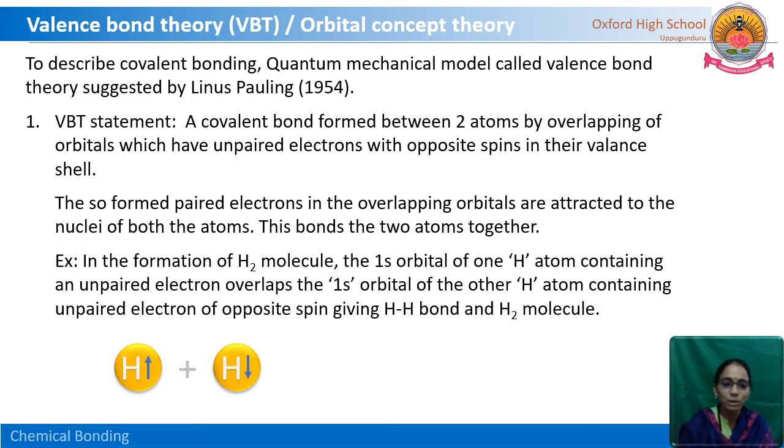The two orbitals are ready to overlap. They have unpaired electrons each, with opposite spins. Now they come closer and they overlap. Now the paired electron in this hydrogen molecule belongs to both the nuclei. This pair of electrons makes the bond, that means it holds the two atoms together.